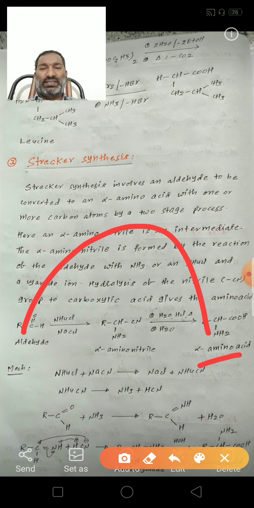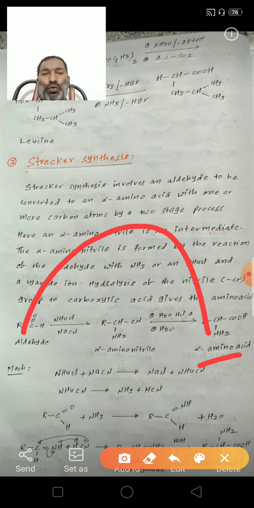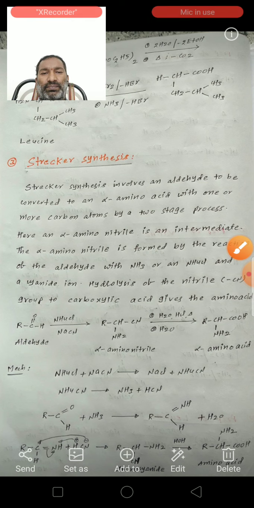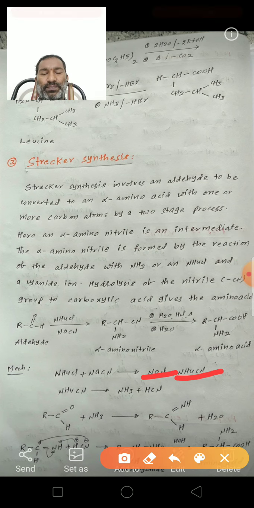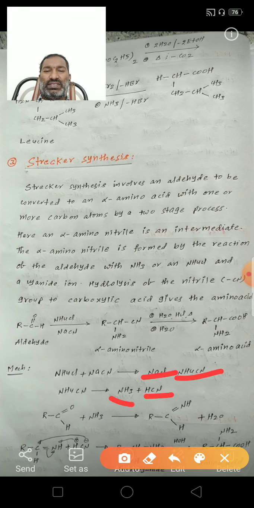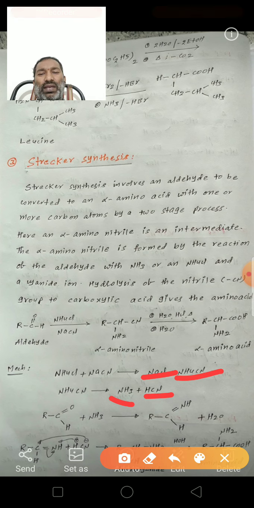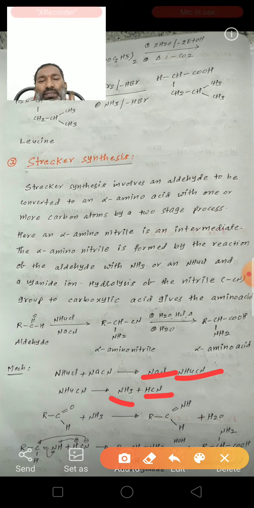See the mechanism. First, ammonium chloride reacts with sodium cyanide to form ammonium cyanide and sodium chloride. This ammonium cyanide decomposes into ammonia and hydrogen cyanide. First this ammonia reacts with the aldehyde to form an imine, C double bond NH.